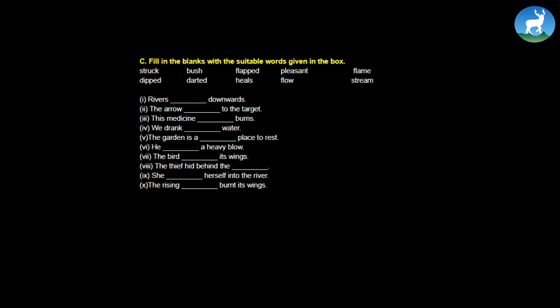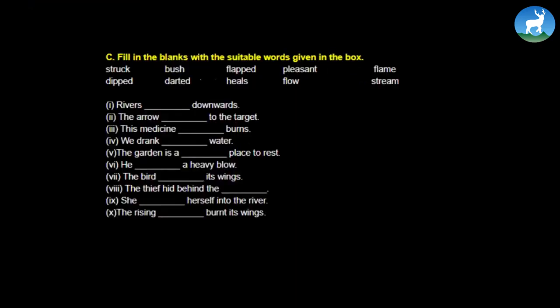Fill in the blanks with suitable words given in the box. Now here are the words given in the box and we'll have to fill in the blanks. Rivers downward. So what do you say is the answer? Rivers flow downwards. The arrow darted. The arrow darted to the target. The rising flame burned its wings.